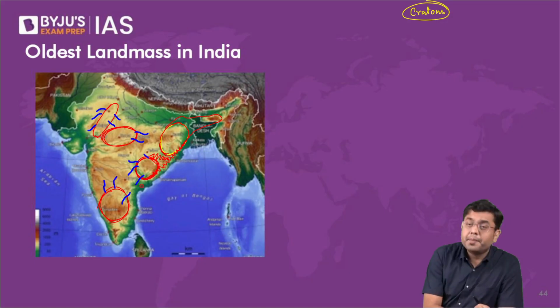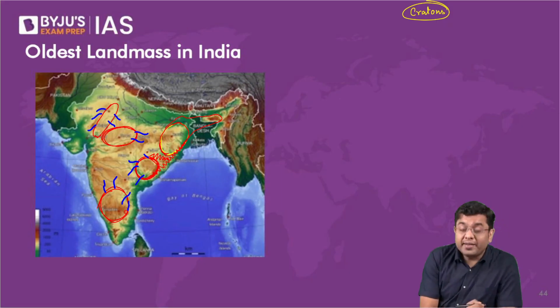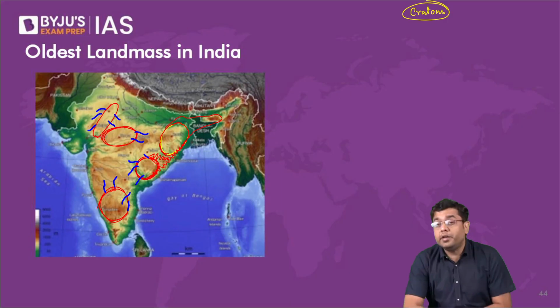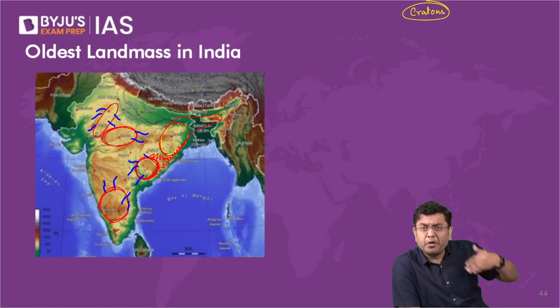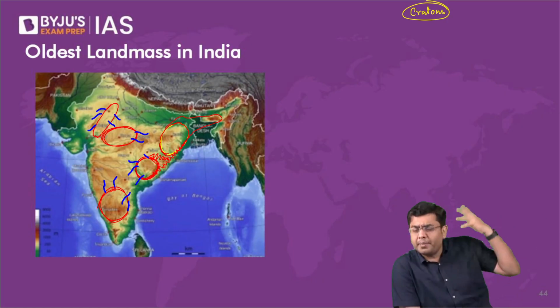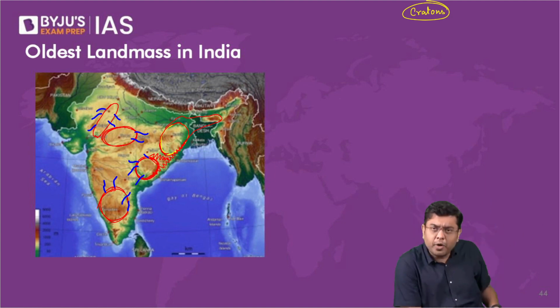Now, as the rivers would originate, they would carry out their deposits, isn't it? The rivers would erode the igneous rocks, and those eroded materials would be deposited. And over a period of time, with significant compression, you had the formation of sedimentary rocks. Sedimentary rocks would get converted into metamorphic rocks.